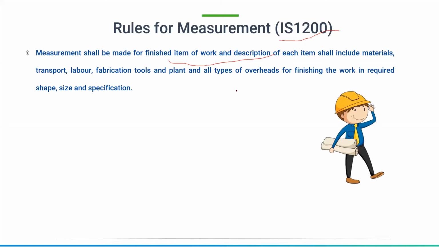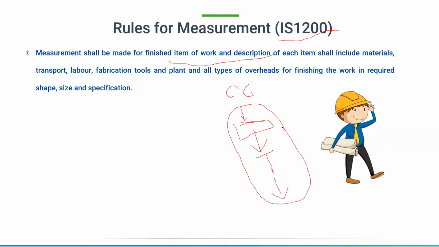So for example, if I am saying cement concrete, CC, then the cement concrete must include the number of cement bags. How much amount is for the transportation of those cement bags? If there is any work charge establishment for that particular thing, you need to combine all these things, and then calculate how much amount of cement concrete is there. That is the final thing we need to do.